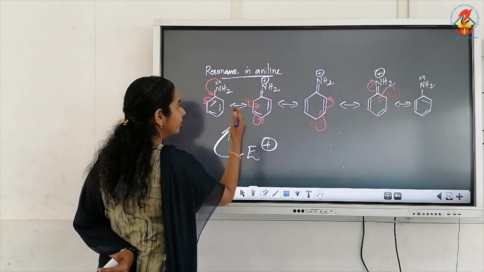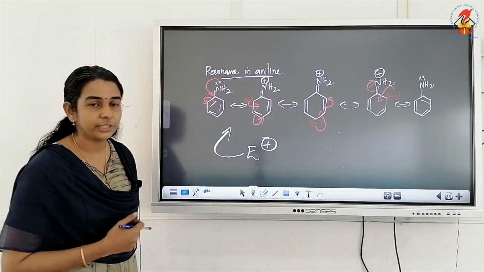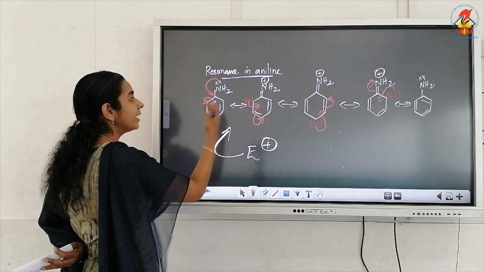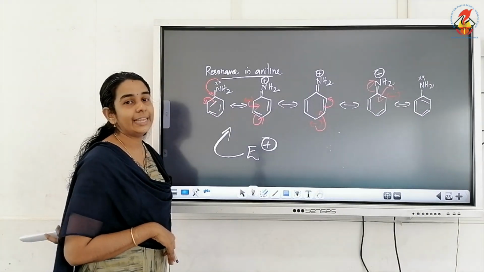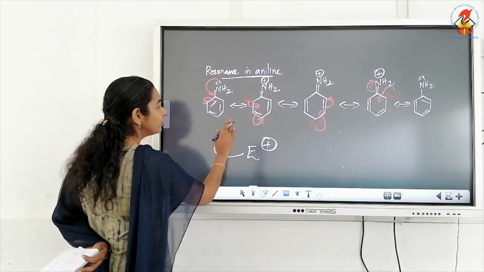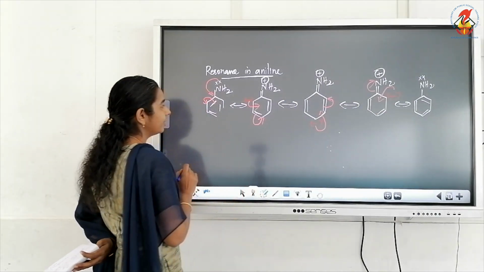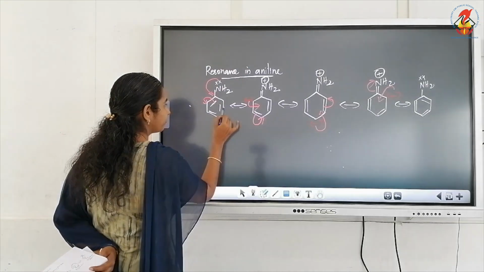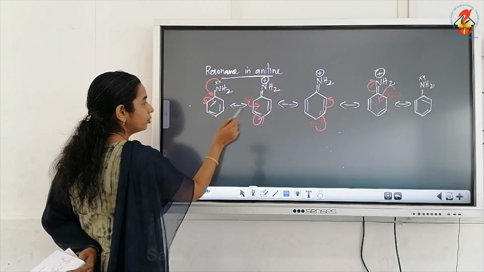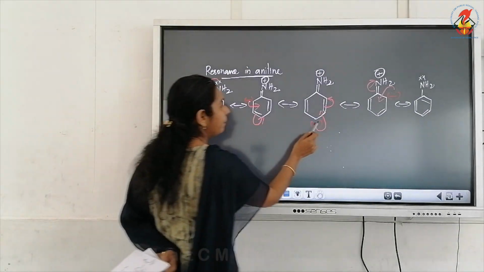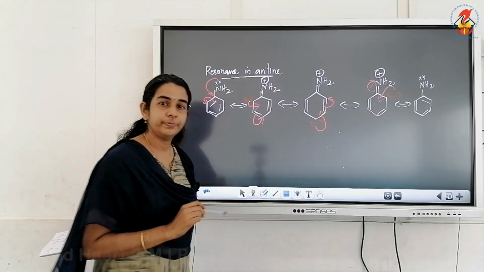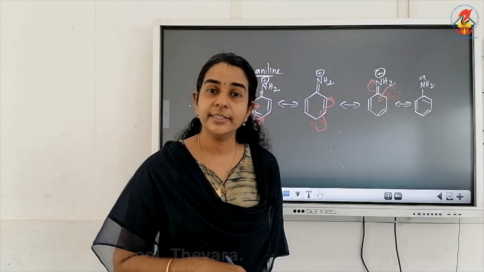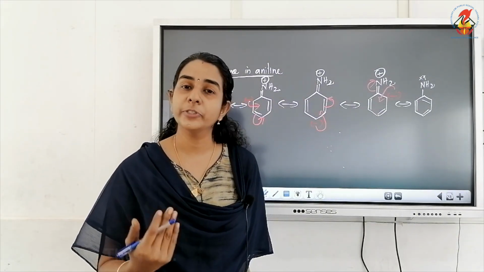So it is clear from the resonating structures. Already we have studied the resonating structures. If you analyze the resonating structures of aniline, we can see that due to resonance, electron density increases at ortho and para position.